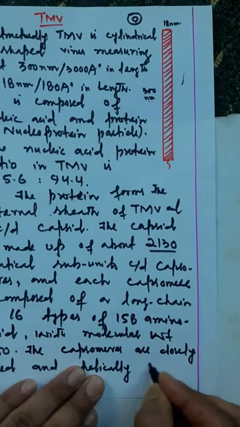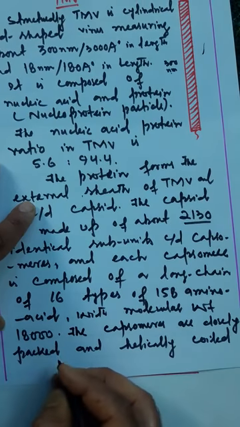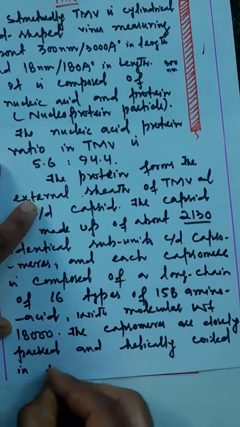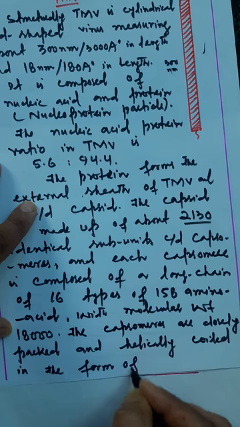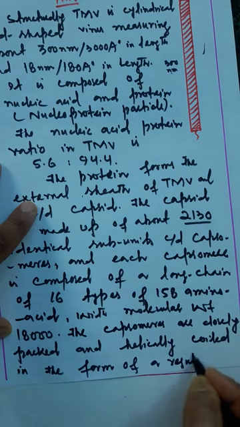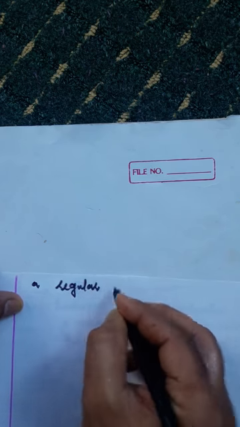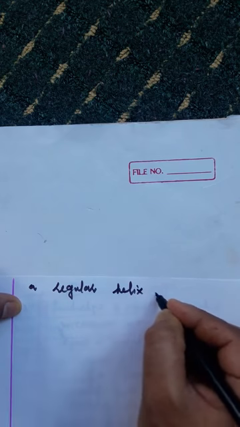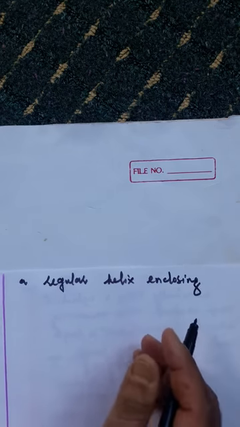So helically coiled in the form of a regular helix, enclosing. तो सेंट्रल पोर्शन में क्या enclose होता है?